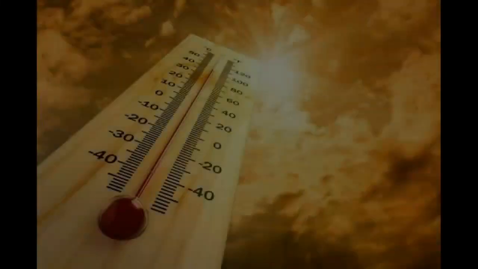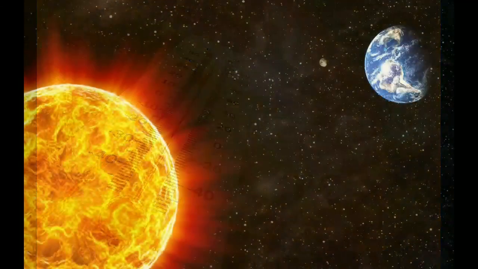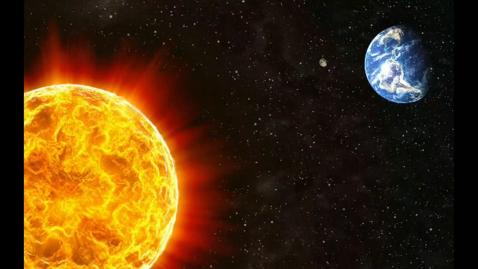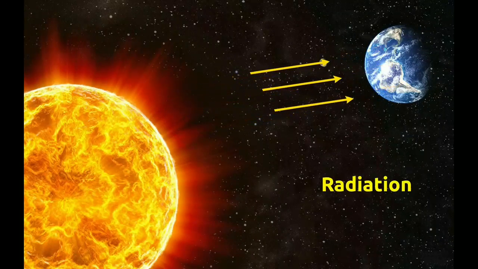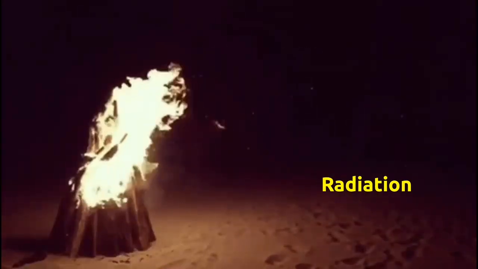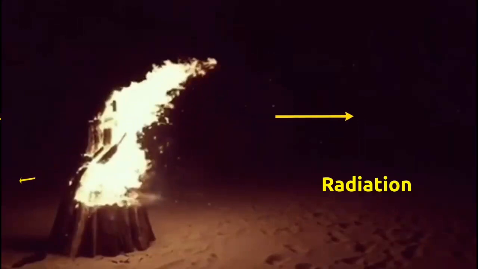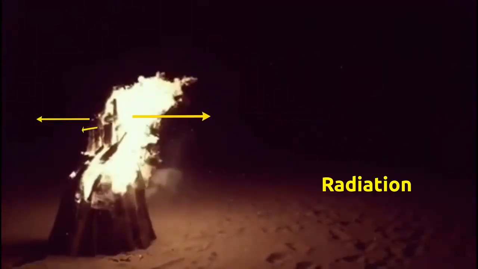In conduction and convection, there is a medium in which heat gets transferred. But there is no medium between sun and earth, still we get heat from it. When heat transfer takes place without any medium, it is called radiation. You must have seen people sitting around the fire. Here too, heat is transferred in the form of radiation. In fact, every hot body radiates heat and becomes cold.